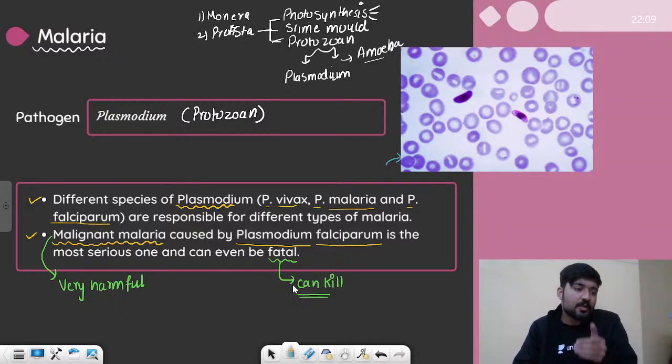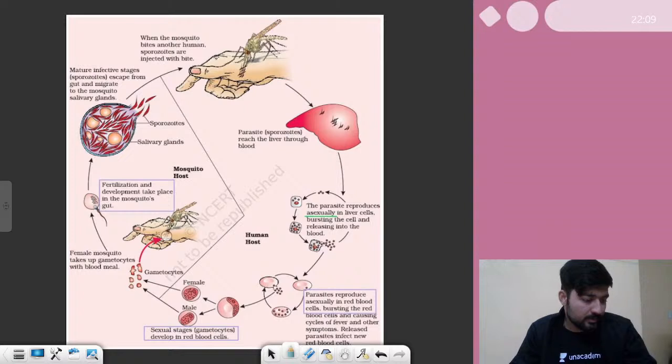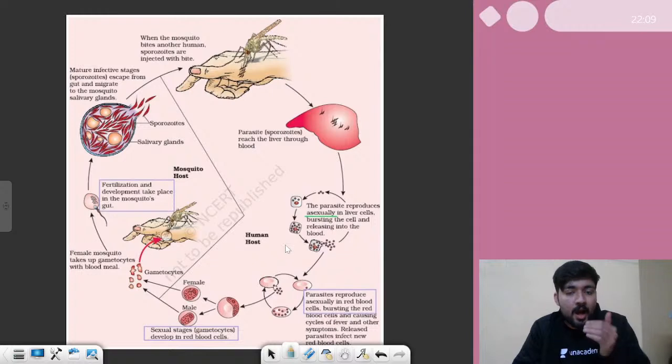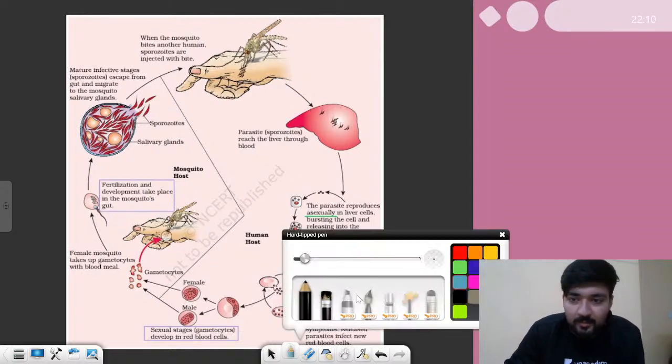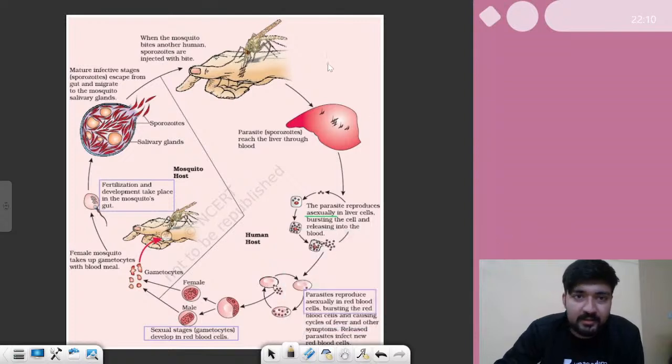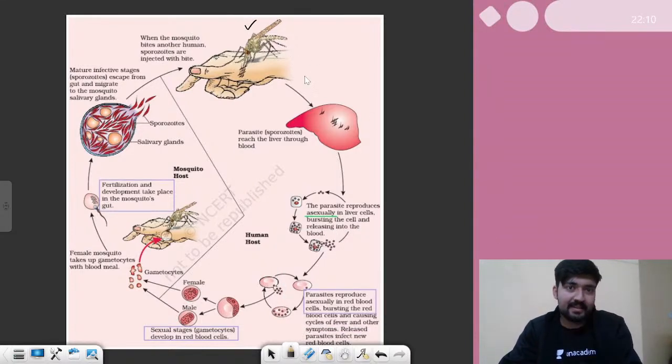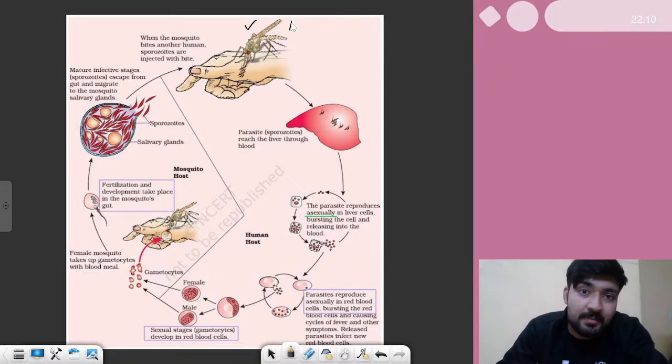Now let us talk about the life cycle of Plasmodium, how it causes disease in our body. Let's see. Yes. All right. So this is the whole life cycle of malaria, how it enters our body with the help of this helper basically, this mosquito, and this particular mosquito that carries this plasmodium is a female one, right?